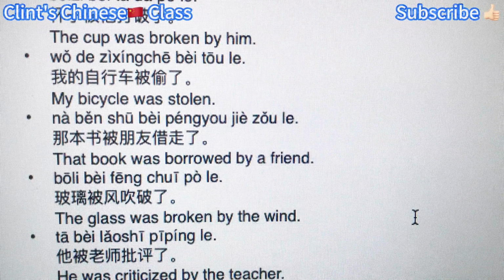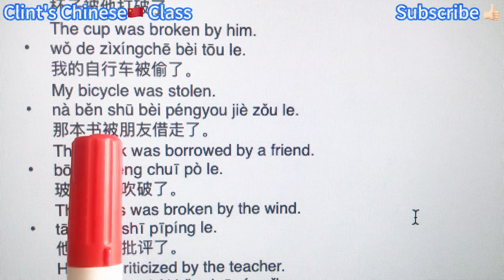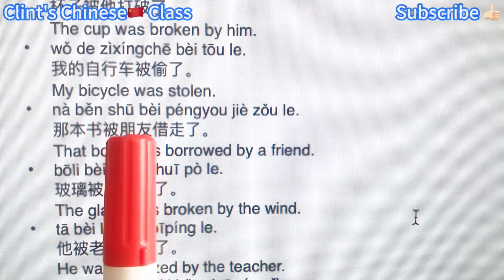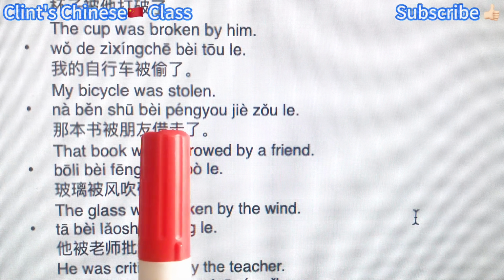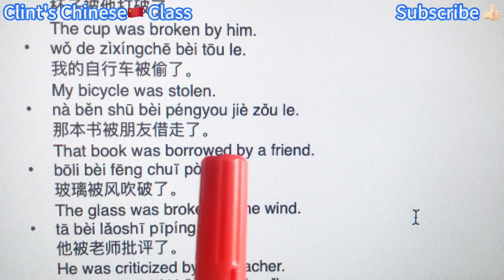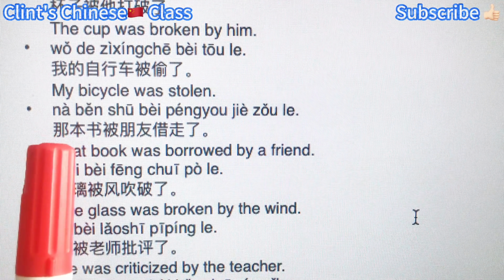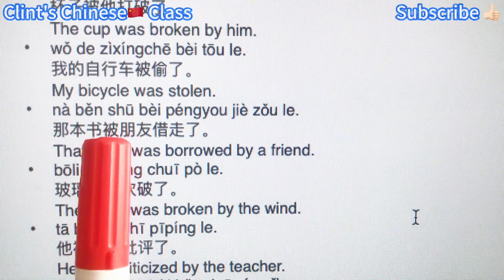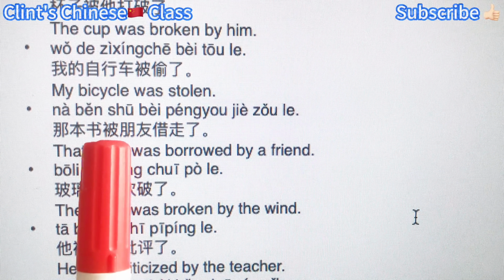Notice the structure is the subject plus 被 plus somebody, the action doer, and then plus the verb, and usually plus complement. That book was borrowed by a friend. 那本书, the subject. 被 introduces passive voice.